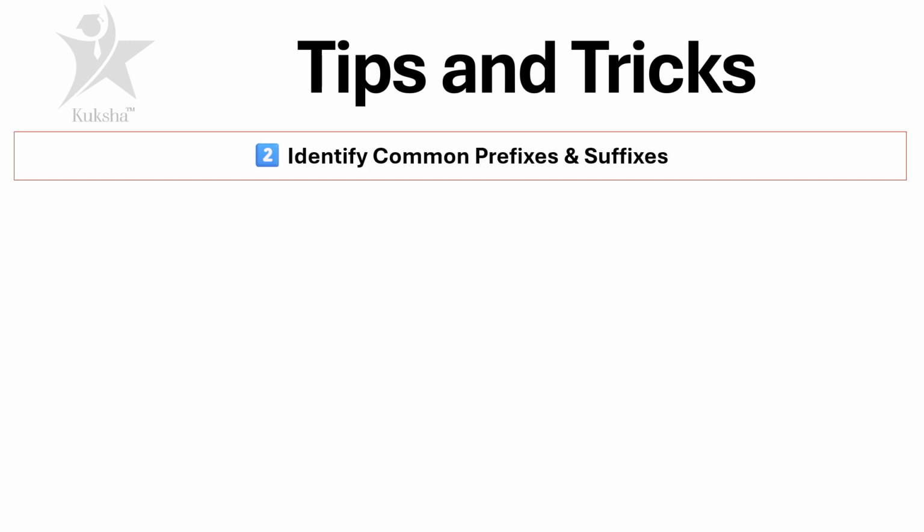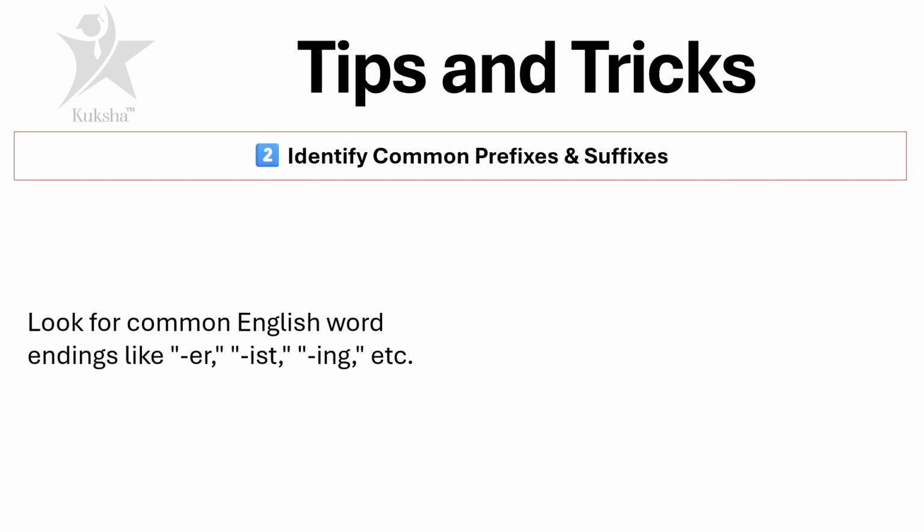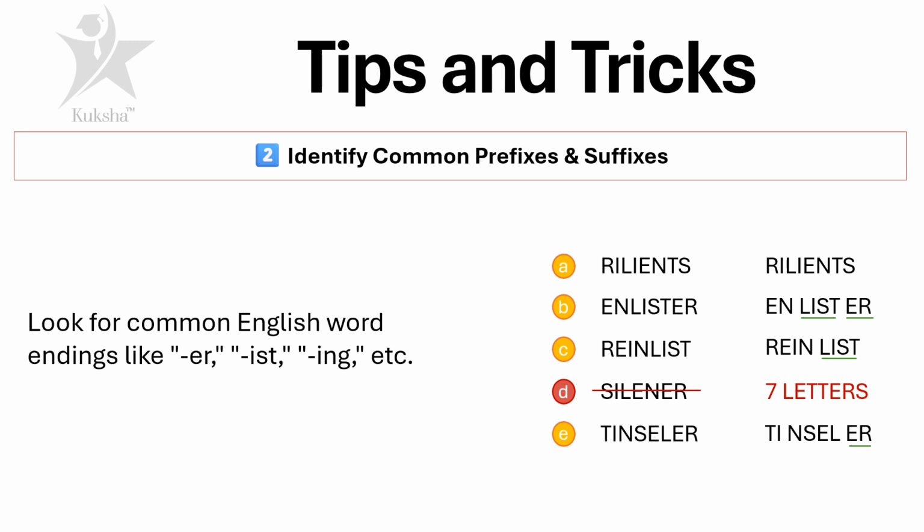Number 2, identify common prefixes and suffixes. So look for common English words ending like ER or IST or ING. So if we analyze all the options, you will see option number B, it has some prefixes or suffixes in here. So ER as an example. You'll see some common words in some options as well, like list, LIST.